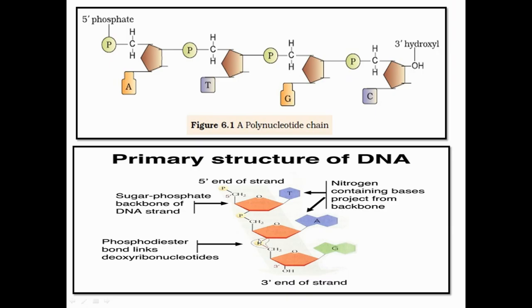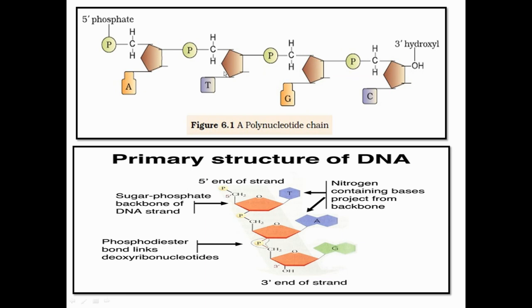Okay, so let's understand this structure. This is a polynucleotide, and here you can easily recognize the nucleotide, that is pentose sugar, nitrogenous base along with the phosphate group. And again, this is another nucleotide, this is another nucleotide, and this is the fourth nucleotide in the series. When various nucleotides are joined together, it becomes a polynucleotide. Here you can see it makes the backbone, and nitrogenous bases are just protruding out from that backbone.